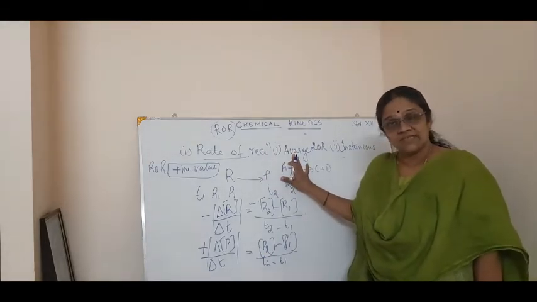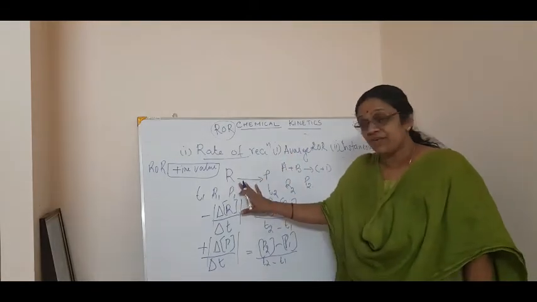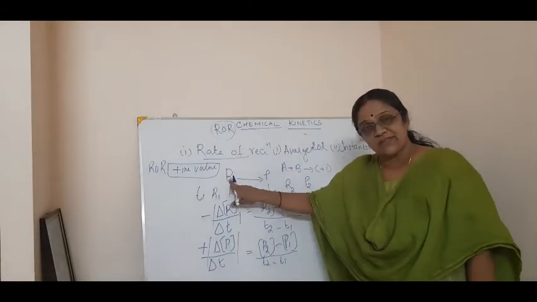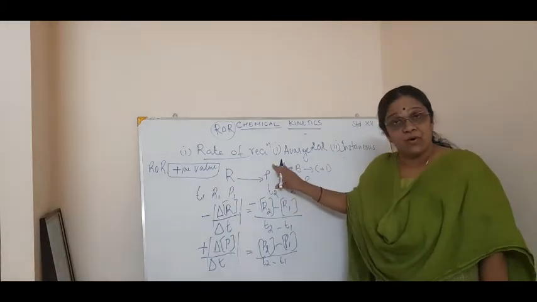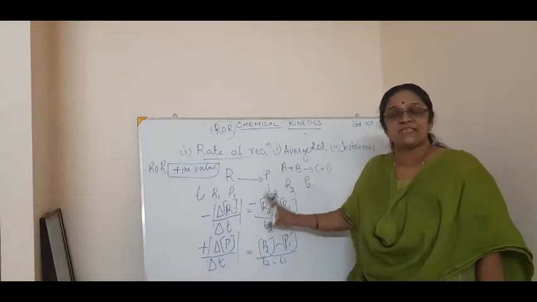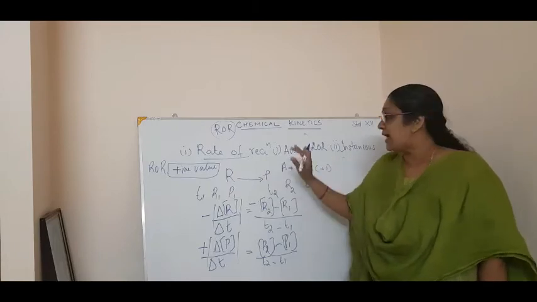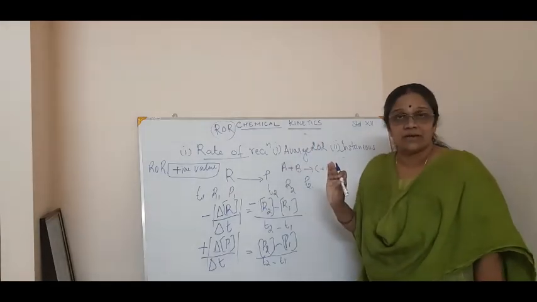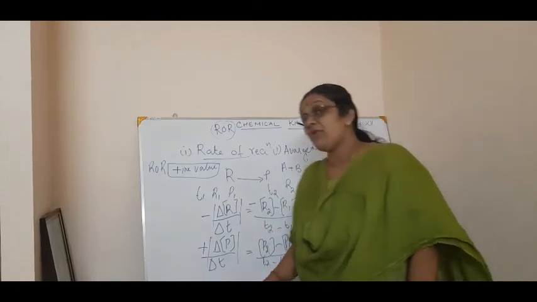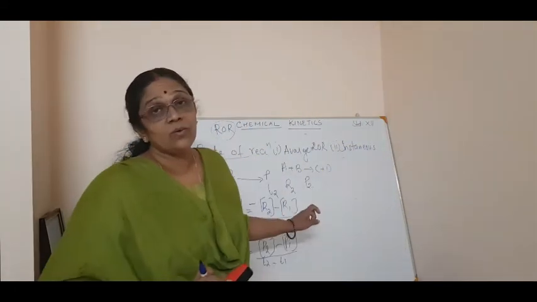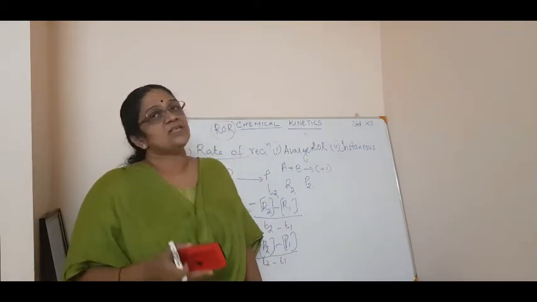Clear? It is nothing but the change in concentration of any of the reactants with respect to time, or the change in concentration of any of the products with respect to time, that is what you call the average rate of reaction. Understood? Okay. Now we will pass on to how you calculate the instantaneous rate of reaction.